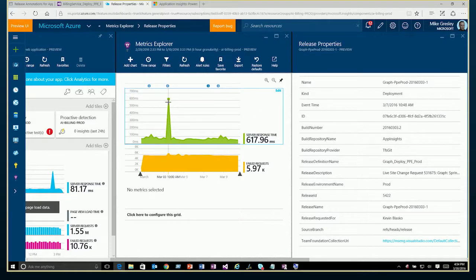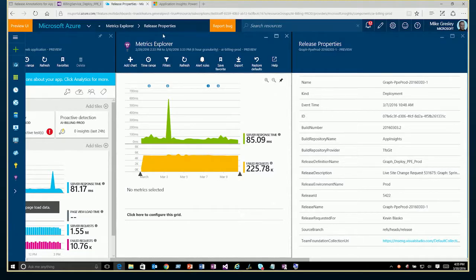So you can very, very quickly tell that annotations help you correlate your telemetry with real-world events and help point out important events that might be happening during the life cycle of your particular application or service. Okay, so very, very simple tool to use. So that's release annotations.